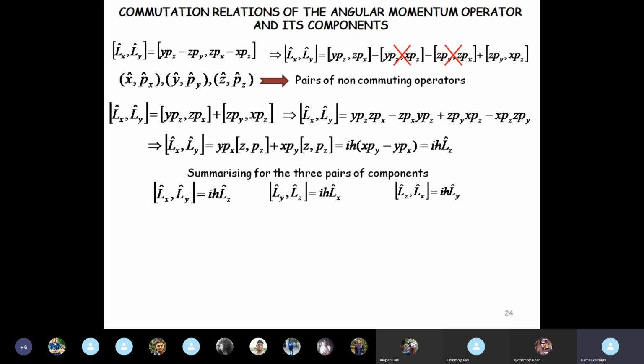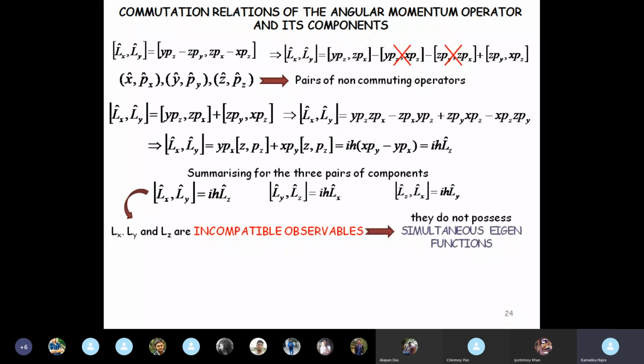So you see, components of the same operator, but when you pair them individually, they do not commute, which means that Lx, Ly and Lz are incompatible or non-compatible observables.